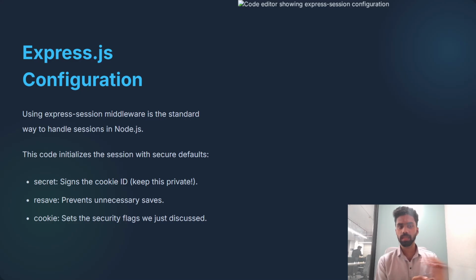The cookie option sets the security flag, as we just discussed. When another cookie or request asks for something, it will not be allowed. That is how session works.